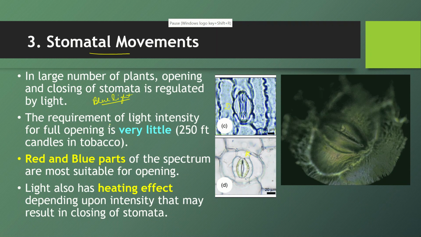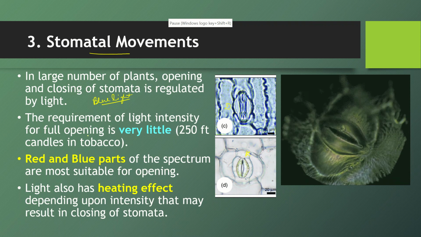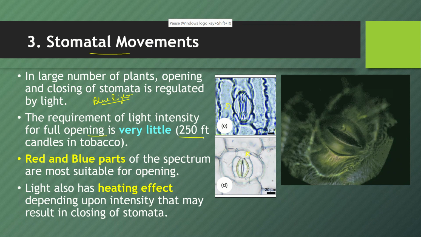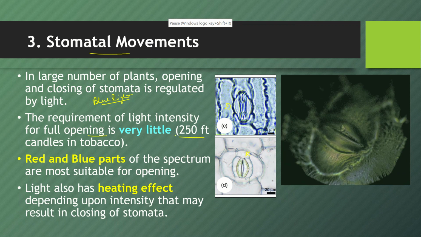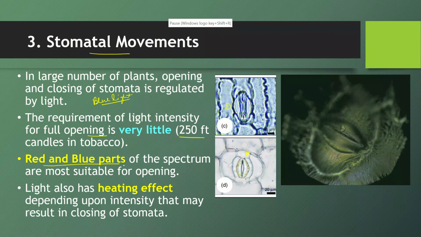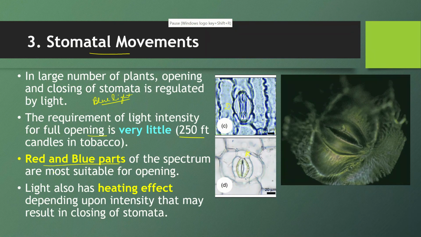Then there is requirement of light intensity for full opening, though it's very less. Okay, sometimes even the moonlight is enough in few cases. It's just 250 foot candles in case of tobacco. So only this much of intensity is required for opening of stomata, and we have seen that red and blue parts of the spectrum, they are more effective in opening. We all know, and blue is the most effective.